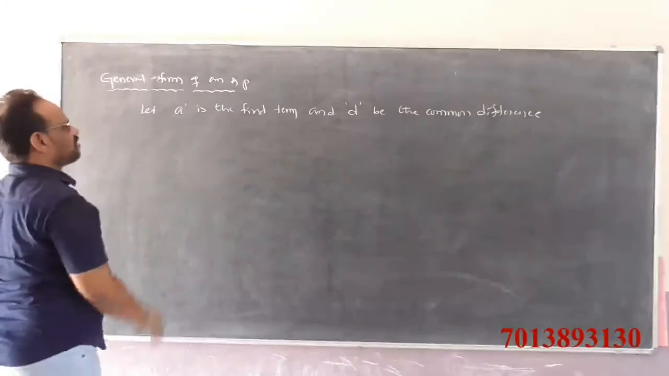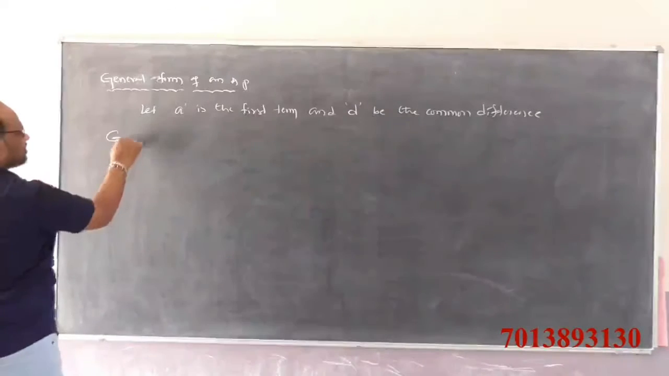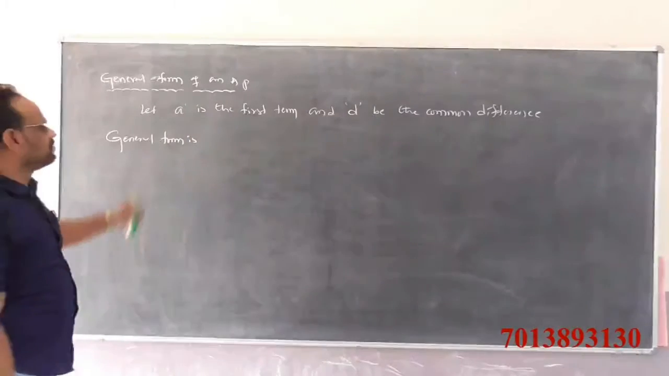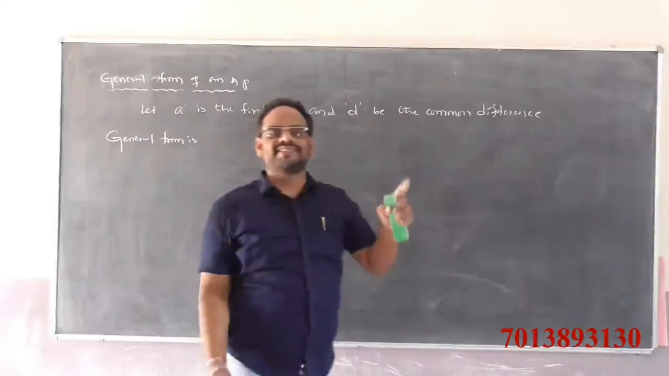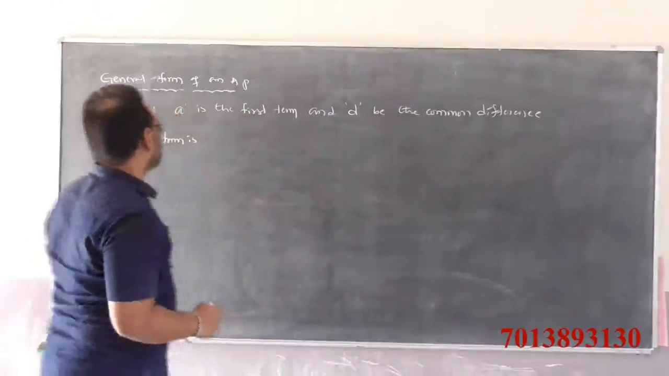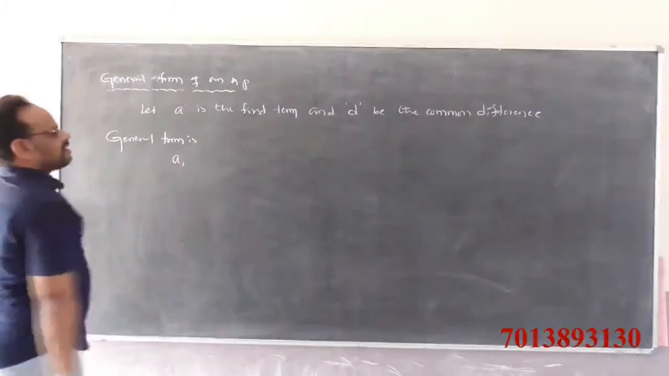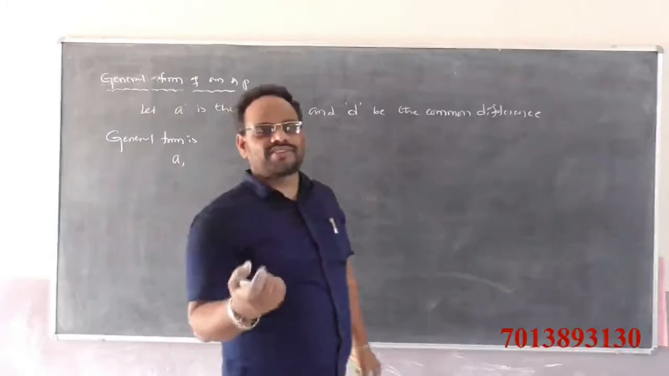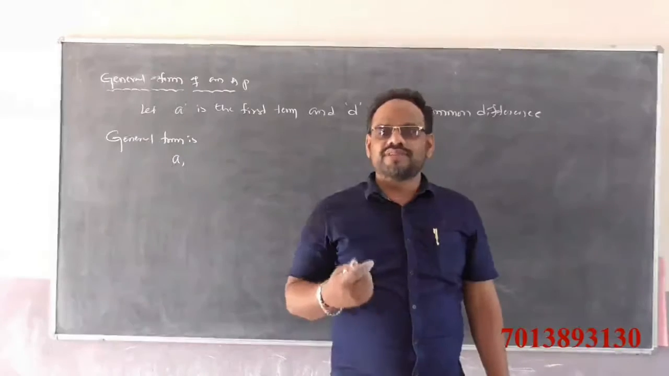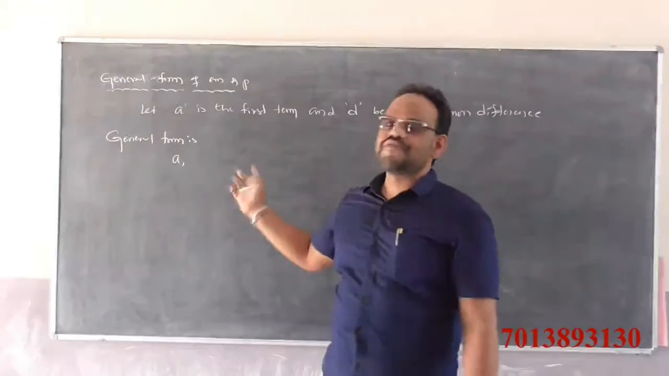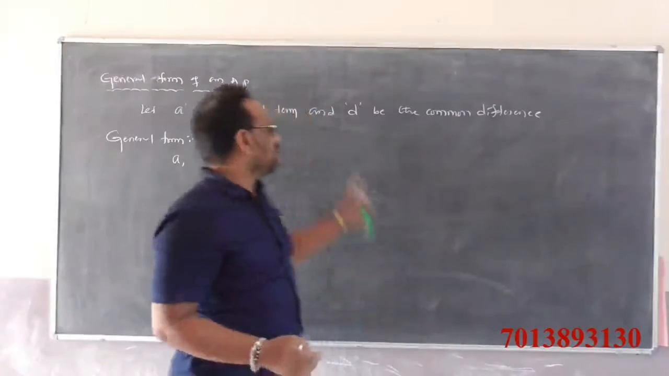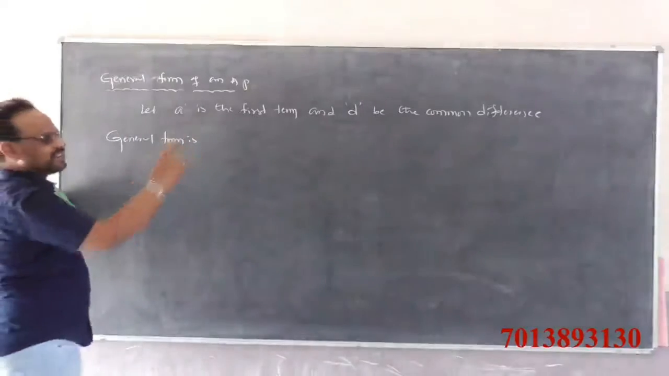The general form of an arithmetic progression: observe here, A is the first term and D is the common difference. That means the difference between any two consecutive terms is always a constant. The constant is called here D. If you add the constant to every term, we get the sequence called an arithmetic progression.